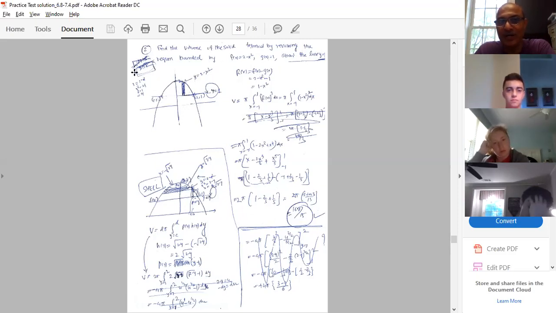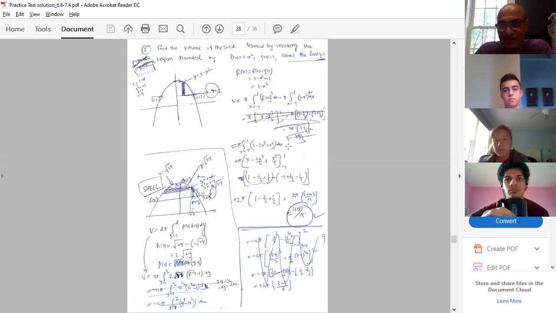See, I wrote down washer, I cancelled it. And you can come to know why not washer: the strip touches the axis of revolution. That means my formula is simply R(x) square. So how can I find my R(x)? My R(x) is nothing but the length of the strip, that means top part to bottom part. So 2 minus x square minus 1. Don't forget this, y equal to 1. So y equal to 2 minus x square, here to here. 2 minus x square minus 1. So it is 1 minus x square. So let me plug it over here, and just simple calculation gives you the answer.